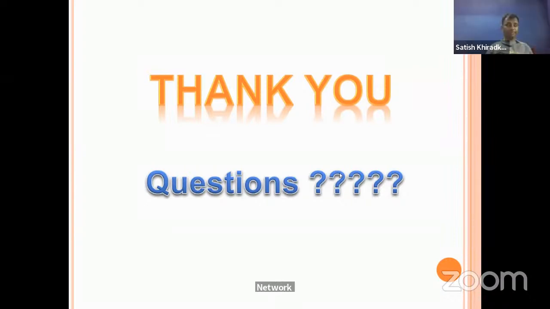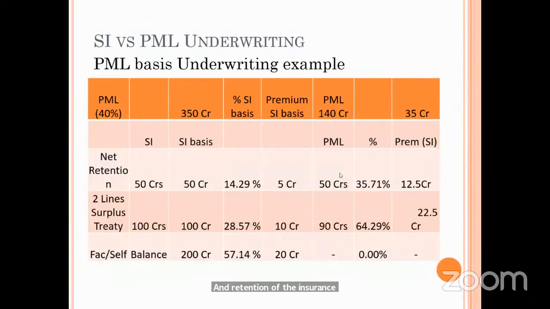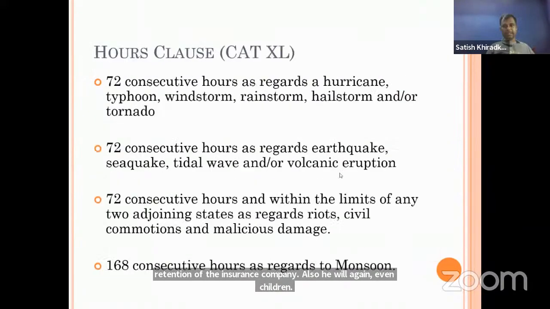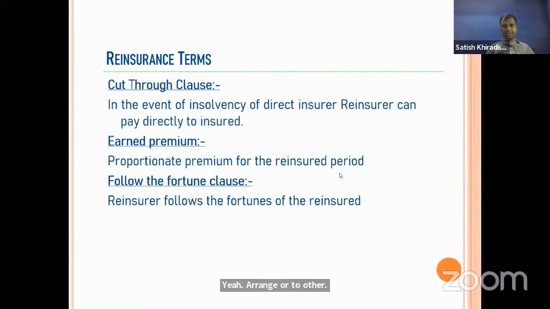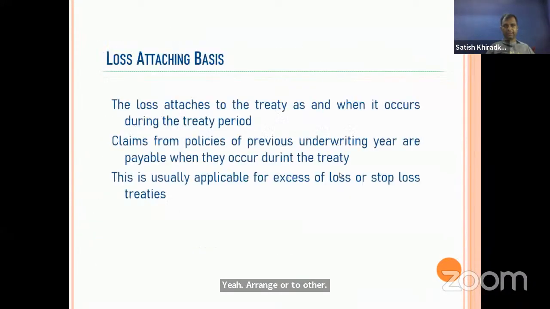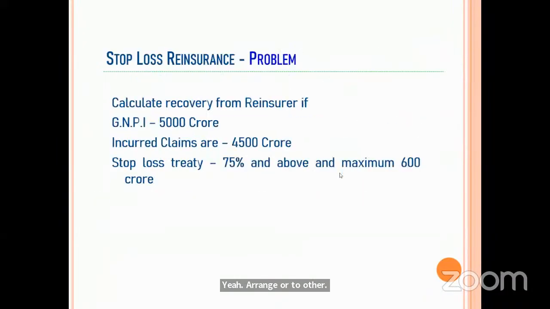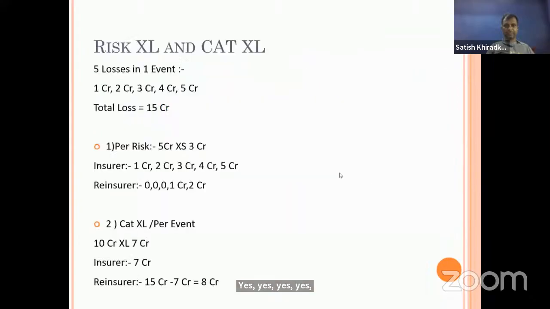Net retention of the insurance company, he will again reinsure to another. I explained something here, and I will come back to that slide. While showing risk excess of loss, I explained. There only I can explain to you, just if the slide is there.